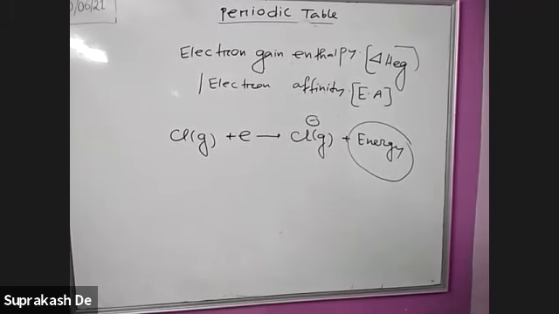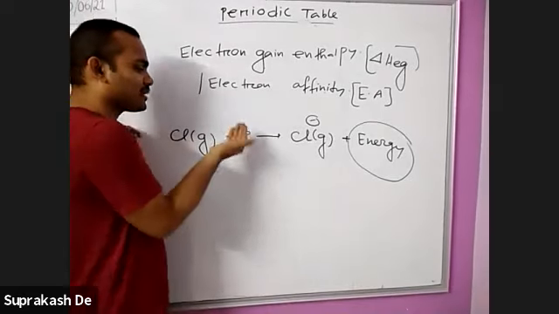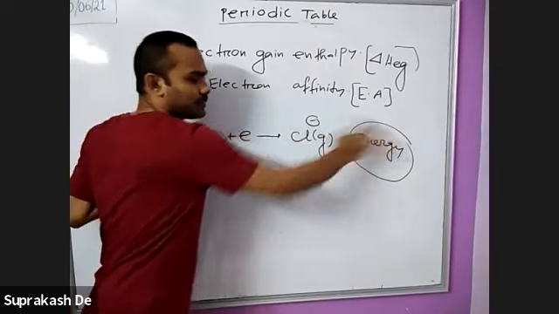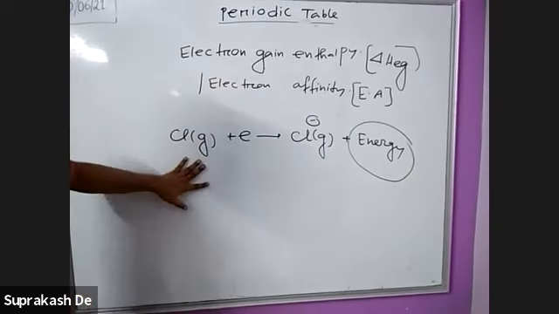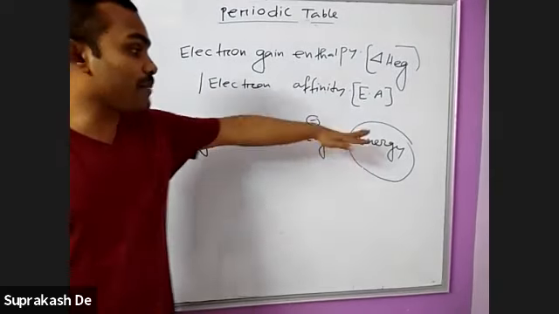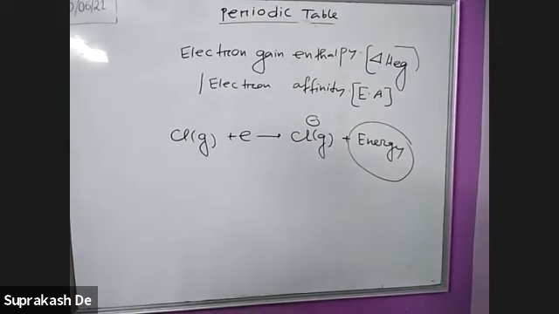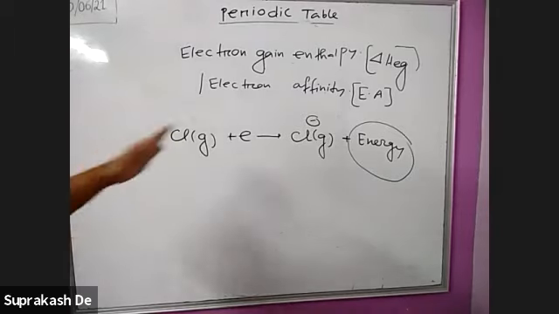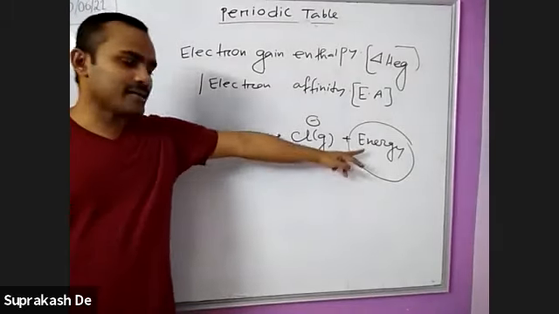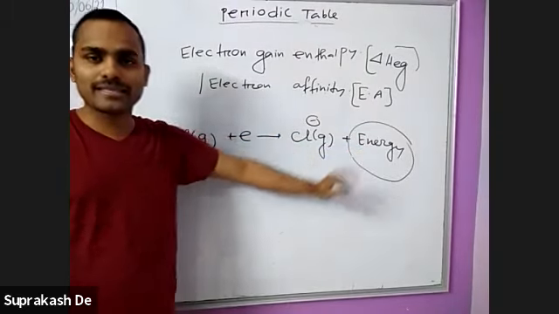Electron gain enthalpy: the enthalpy released when an electron is gained. So when one isolated gaseous atom takes one electron and forms an anion, what amount of energy is released? Earlier, energy was required to remove the electron, but here the atom automatically gives out energy. Earlier it was energy required, so here energy is released.